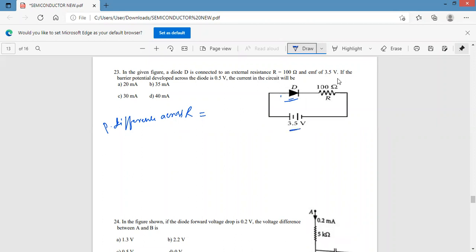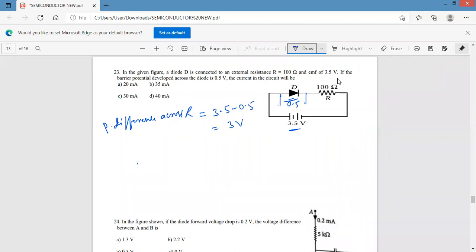Total potential is 3.5. The potential developed across the diode is 0.5. Remaining is how much? 3.5 minus 0.5, that is equal to 3 volt.